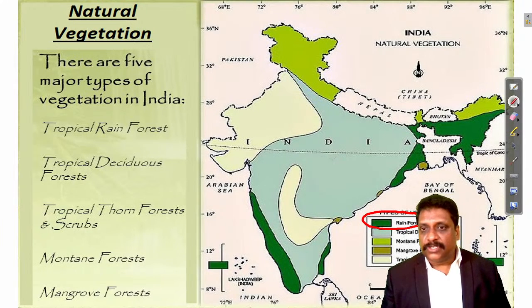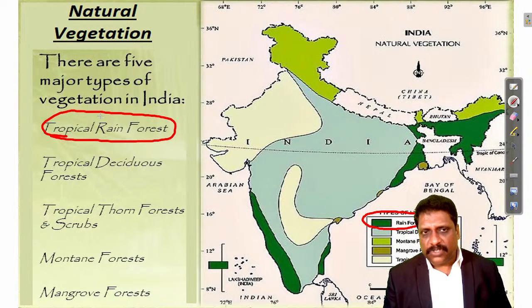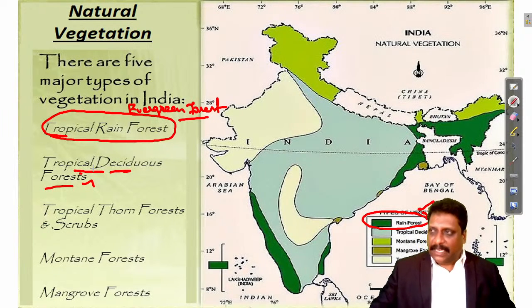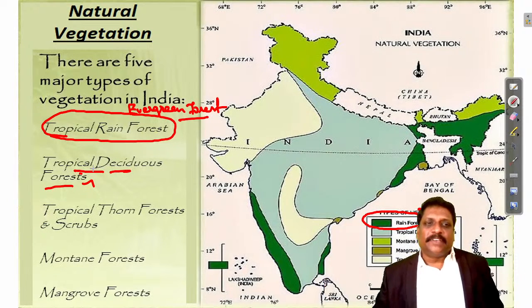See, tropical deciduous and all, don't try to remember. Why am I saying don't try to remember tropical deciduous? Tropical rainforest or evergreen forest, you call them tropical evergreen forest, rainforest, or evergreen forest. Meaning is almost the same. This tropical deciduous forest, don't try to remember, because rest of India you take it as that. Rest of it means evergreen forest.